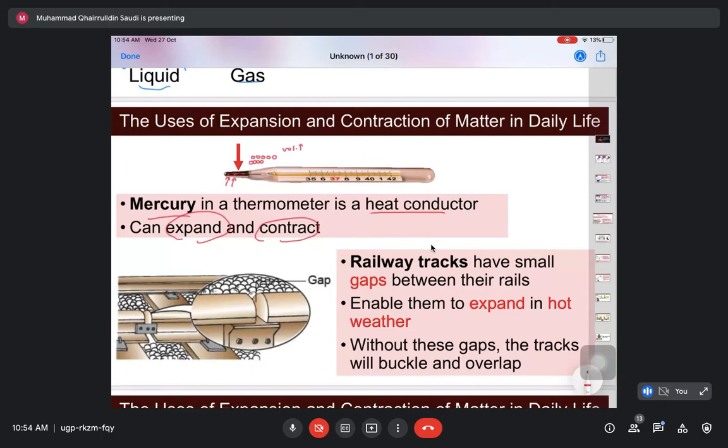When the volume increases, this area is no longer enough to hold the volume. That is why the mercury moves up into the larger empty space. The more heat energy, the further apart the particles are from each other, the higher the volume, so it will rise higher. That is how we measure the temperature, because mercury in a thermometer can expand and contract.